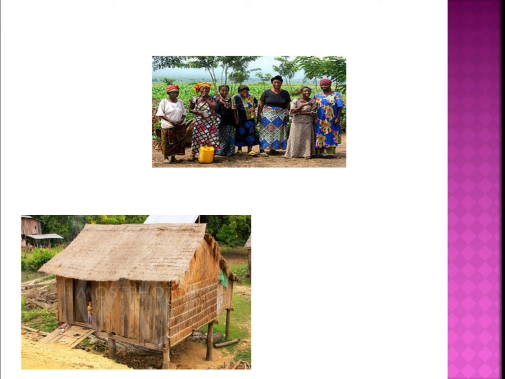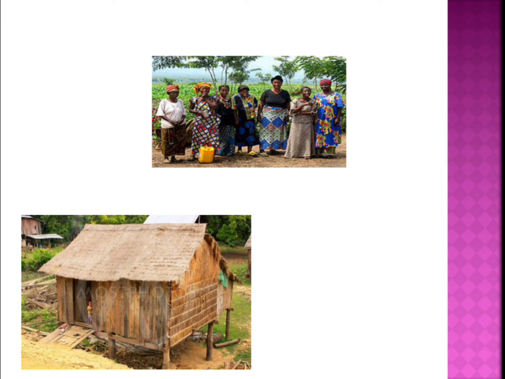Here in your glossary also you have stilt houses: houses that are built on wooden poles to prevent water from entering into the houses. So in that way, the sticks are kept down, and above the sticks the houses are built, that is stilt houses. Okay, in this type of houses Bantu tribe lives.